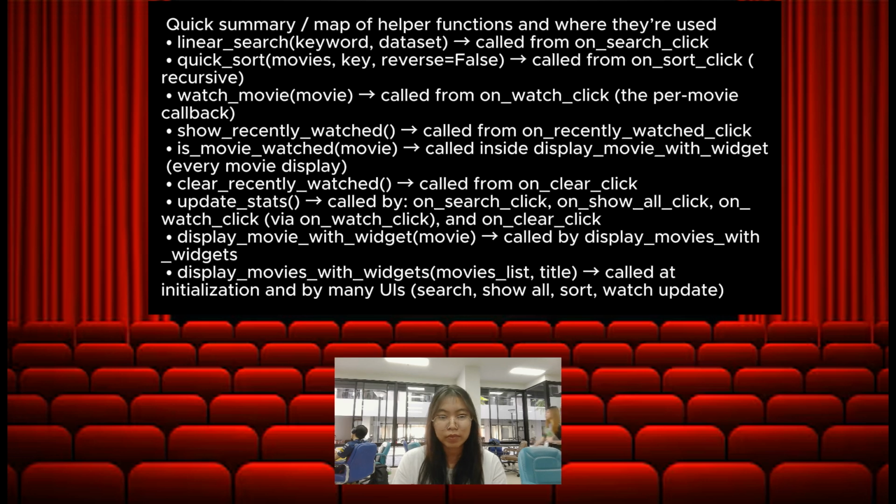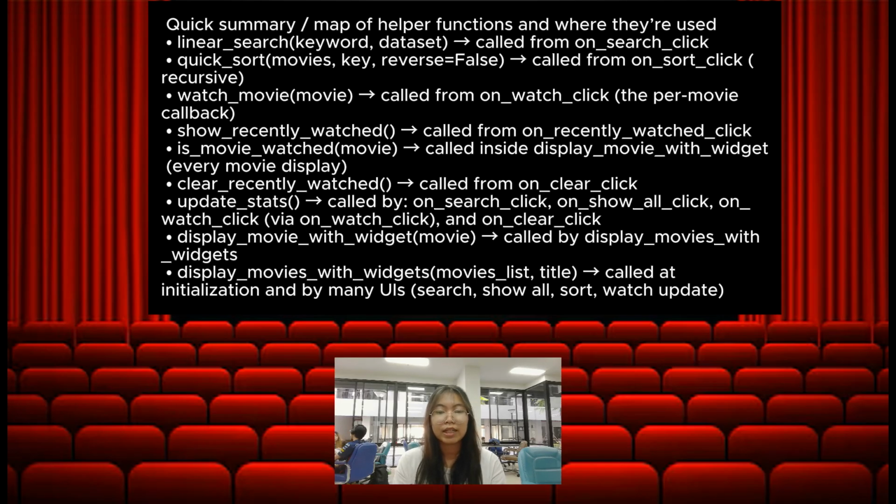And for a quick summary, I use linear search for the search button, and also quick sort. There will be three parameters: movie, key, and reverse, which is true or false. And also watch movie, and there will be a show recently watched function, and we will check whether the movie is already watched or not for the recently watched function.